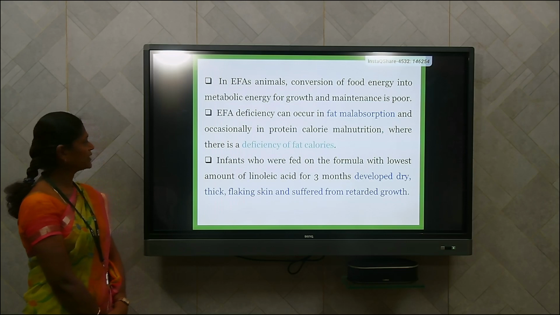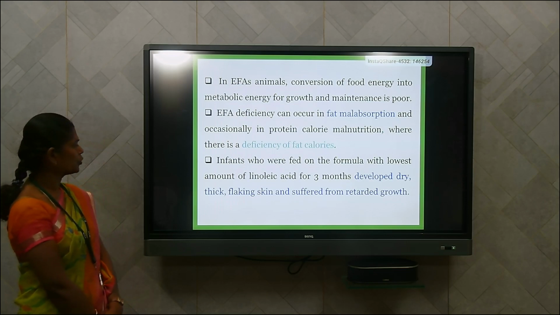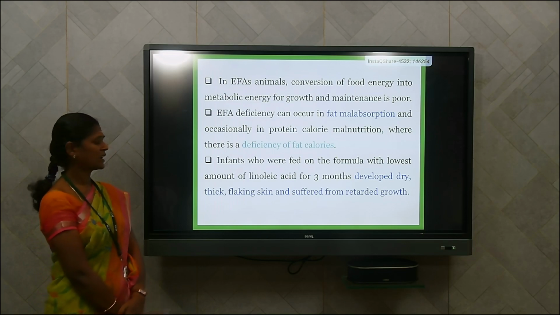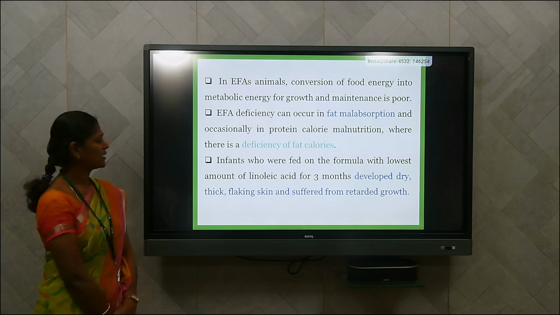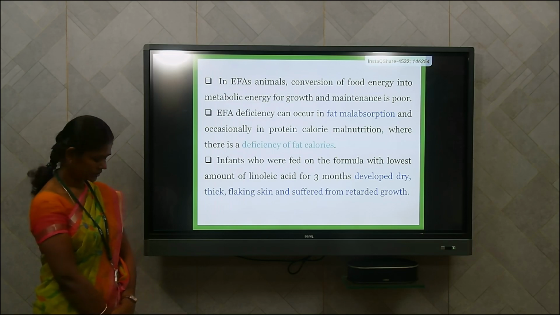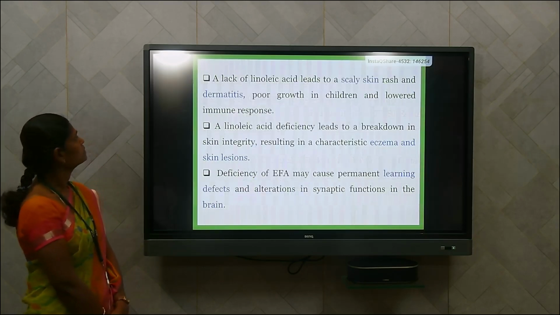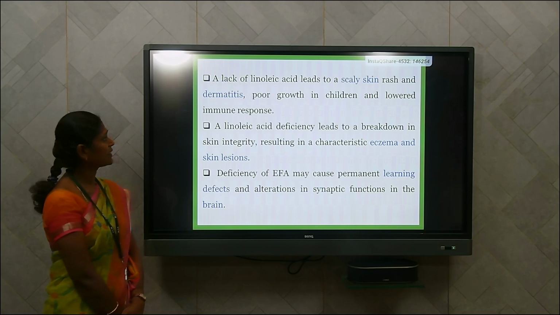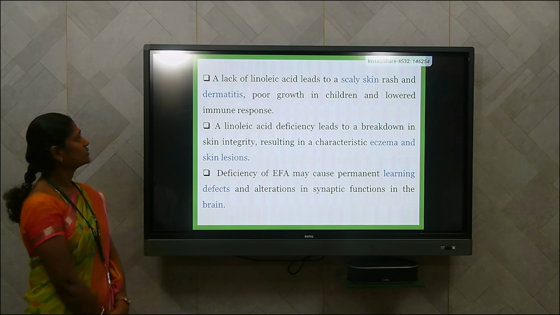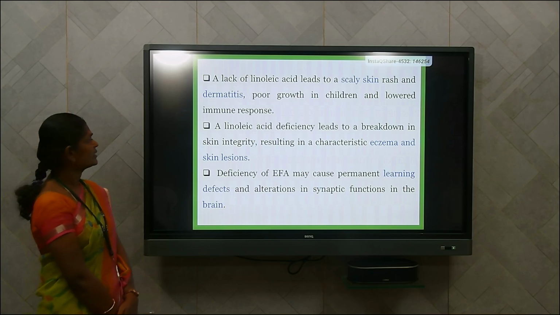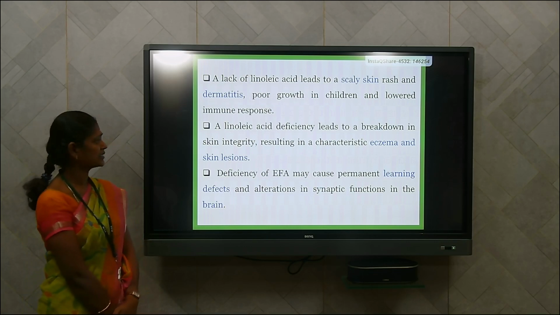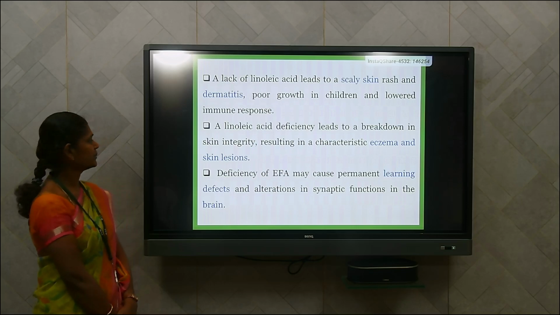And infants who were fed on formula with the lowest amount of linoleic acid for 3 months developed a dry, thick, flaking skin and suffered from retarded growth. A lack of linoleic acid leads to scaly skin rash and dermatitis, poor growth in children and lowered immune response. And deficiency of linoleic acid leads to breakdown in skin integrity, and this results in eczema and skin lesions.